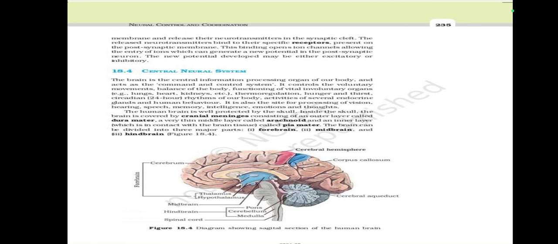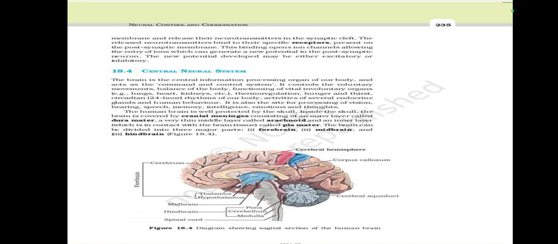The released neurotransmitters bind to their specific receptors present on the postsynaptic membrane. This binding opens ion channels, allowing the entry of ions, which can generate a new potential. Now, in a postsynaptic neuron, the new potential developed may be either excitatory or inhibitory.